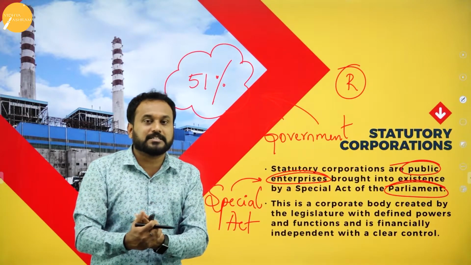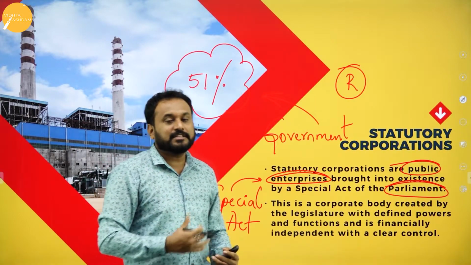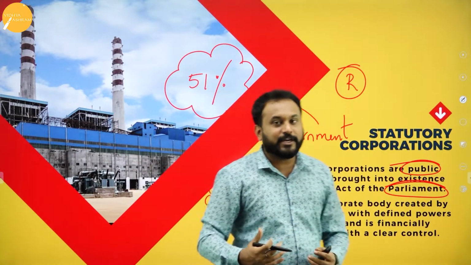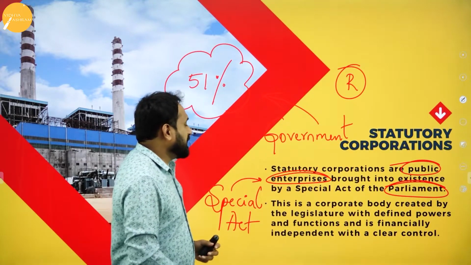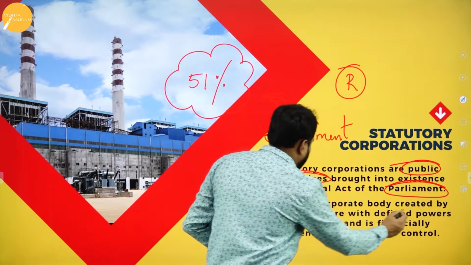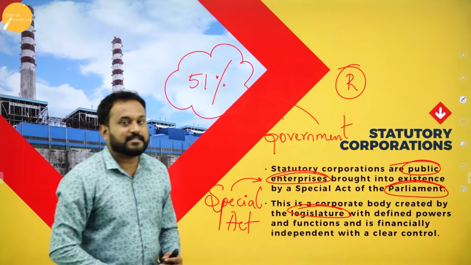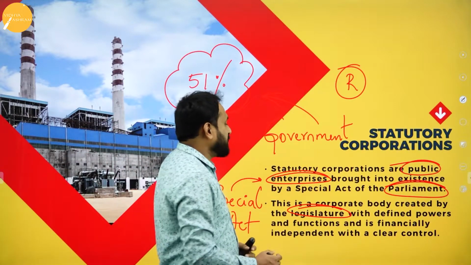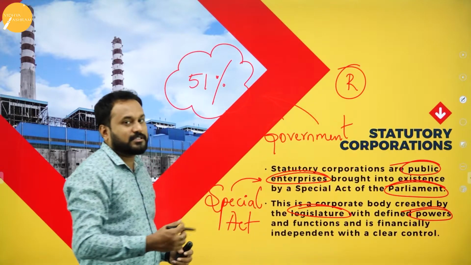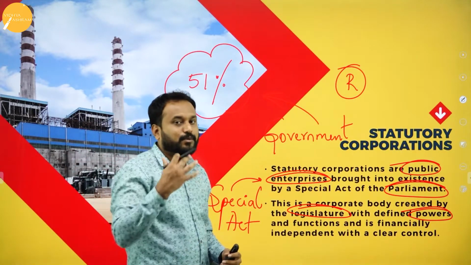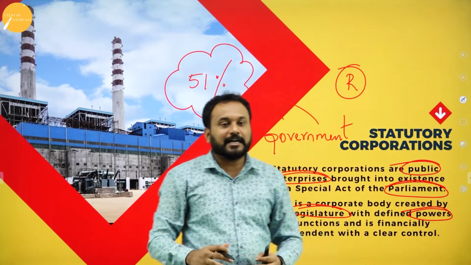Statutory corporation means a single status is given. That means the government or the civil service people will not be the employees, it is the other employees who will actually play the real role. The next one, this is a corporate body created by the legislature. When I say legislature, it is the Lok Sabha and the Rajya Sabha, with defined powers. So they will give all the powers, that is, whatever you want, you can just do it. But what is the ultimate goal? Welfare of the public. That is the ultimate goal.